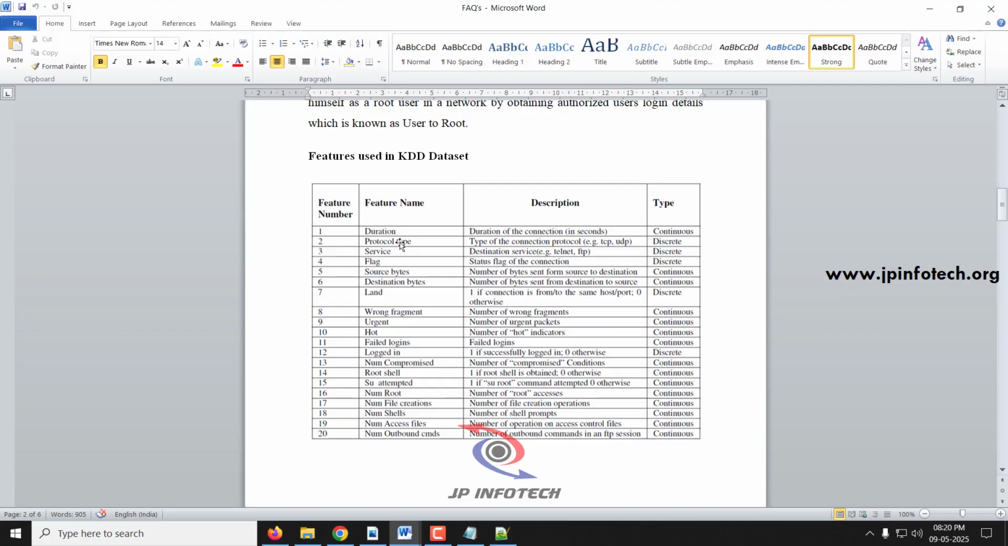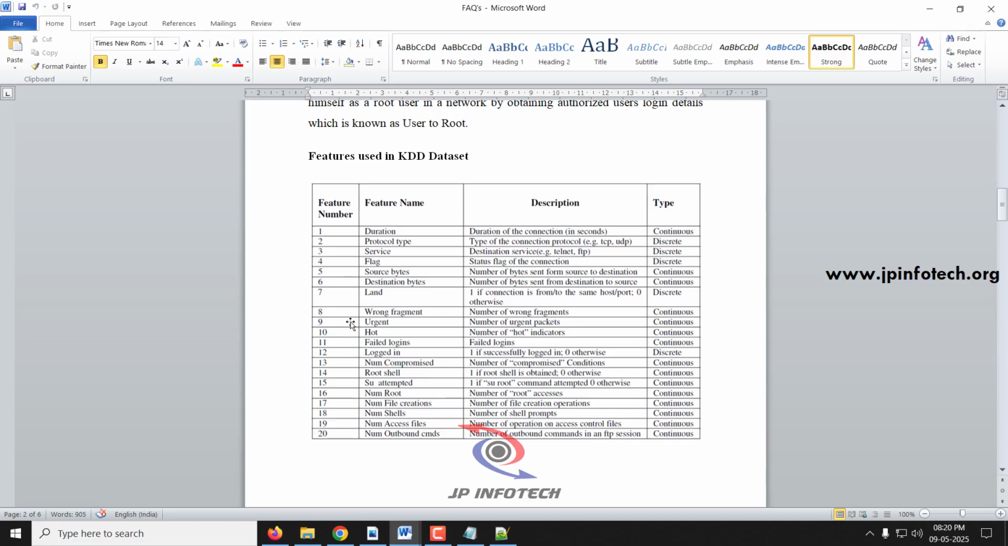So here you can see the feature number. The first one is duration, second is protocol type, third is service, fourth is flag, fifth is source byte. Here you can see the description of each and the type of the data, that is, continuous or discrete value. The sixth one is destination byte.